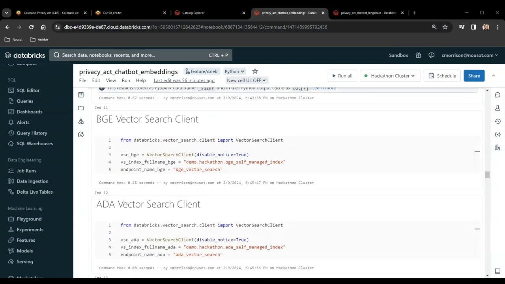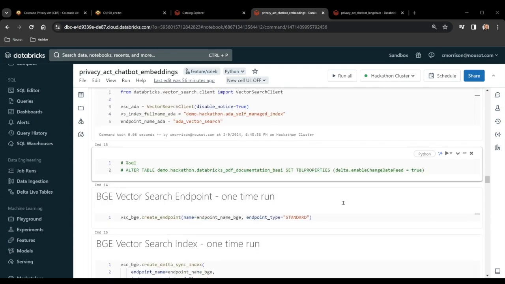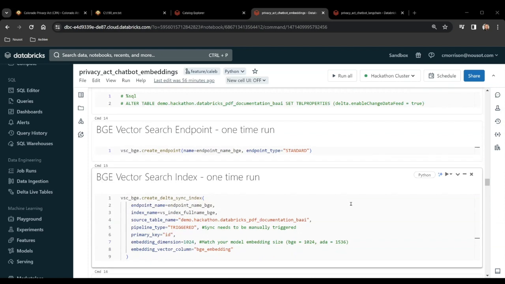Here, we create vector search clients to use these embeddings when performing RAG document searches. Since the embeddings are managed separately for each of the embedding models, vector search clients have been created for both the BGE and ADA embeddings. We create endpoints and indexes for each of the vector search clients.